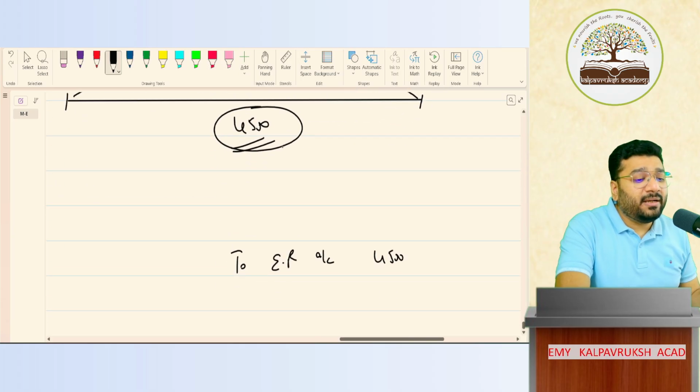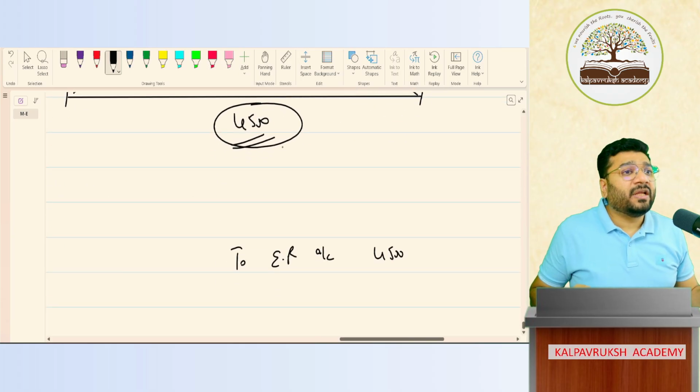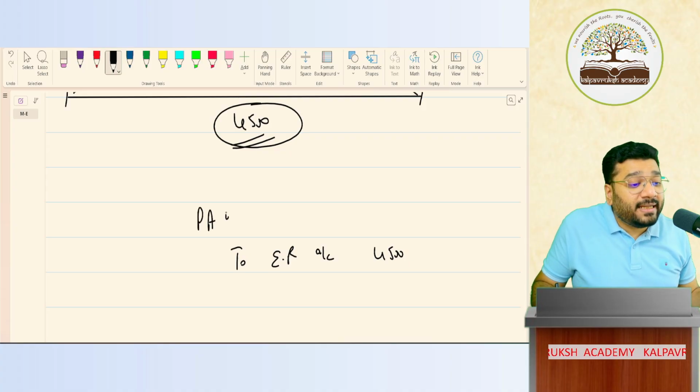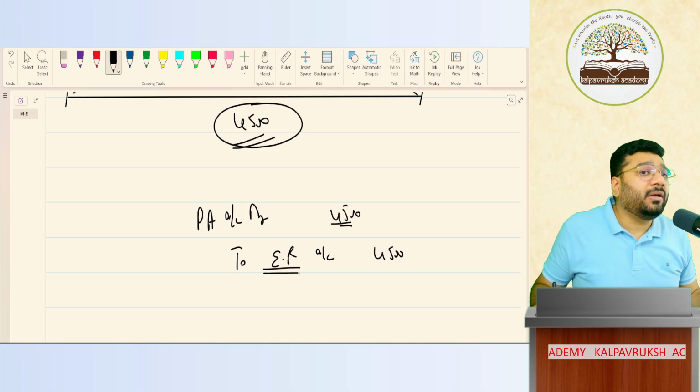So what will you debit this as? You will debit the asset account. Which account? Plan asset account. So plan asset account debit 4,500 to expected return. Got it, not got it?